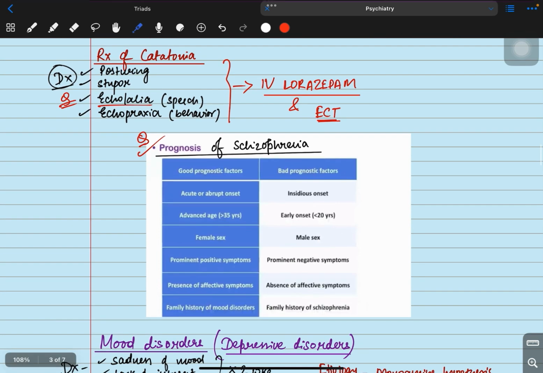What is the treatment of catatonia? Catatonia means, how will you diagnose catatonia? The patient will present with posturing. Posturing means the patient is doing the same posture again and again.